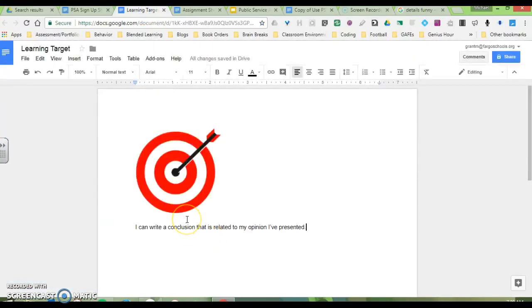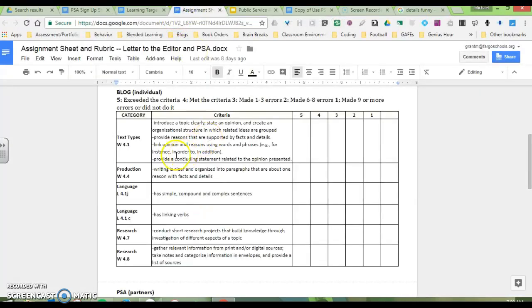Here we go, fourth graders. Our learning target is, I can write a conclusion that is related to my opinion I've presented. So, first off, I'm going to check this assignment sheet and rubric quick, just to make sure I'm on the right track here. So it says providing a concluding statement related to my opinion presented.